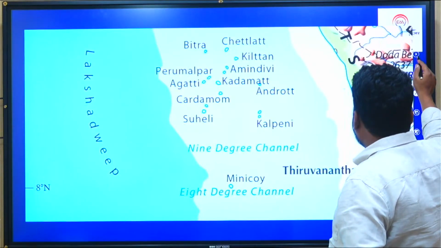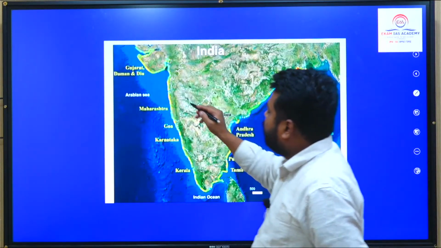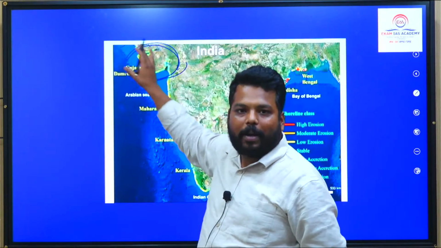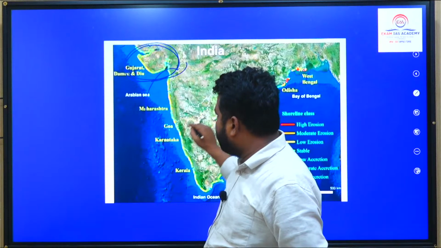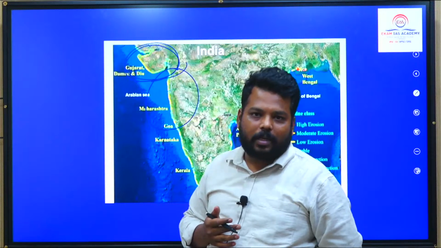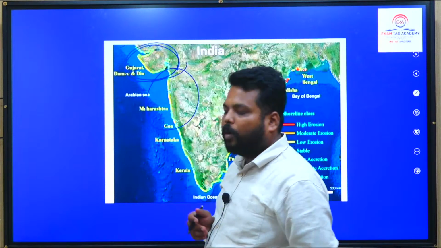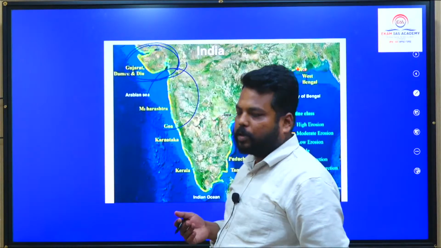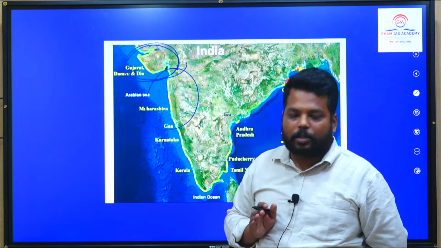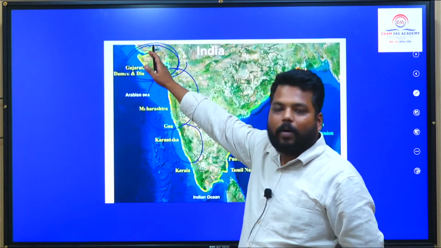Got this point clear? Coming to the coastal plains, these are also very important. The coastal plain in and around Gujarat is called the Kathiawar plain, known for tides. Maharashtra and Goa are known for huge commercial activity, imports and exports. Very high container ports are present in Maharashtra: Mumbai port, Navasheva port, Jawaharlal Nehru port, and in Goa, Panaji port and Marmagoa port, very important for iron exports and huge crude oil imports. In Karnataka, the coastal plain we call the Kathiawar plain.